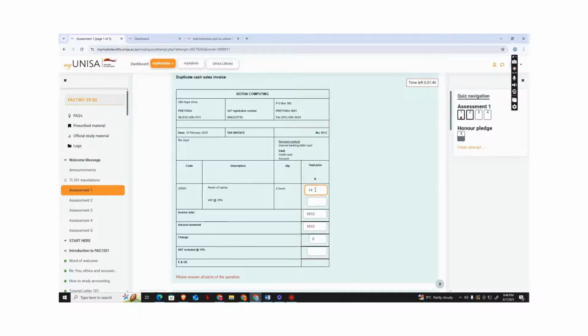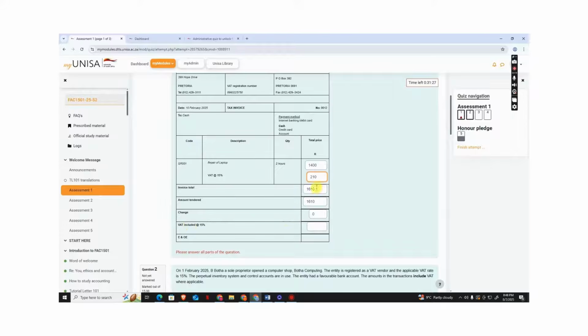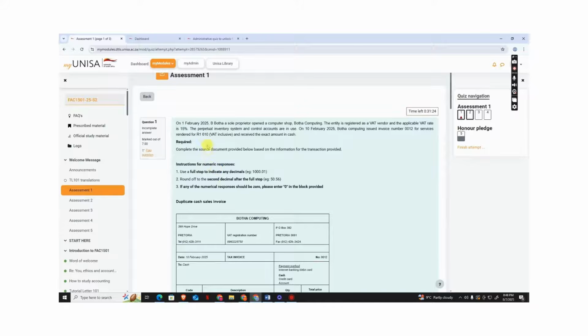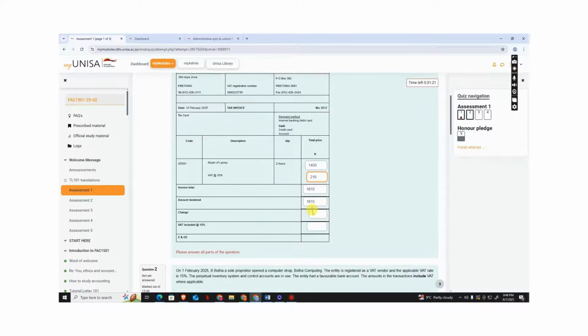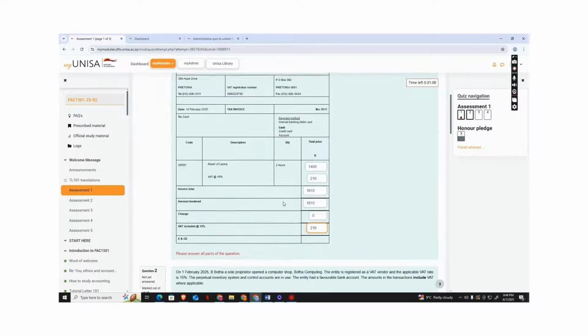And to get the VAT amount, you take the total amount minus the cost price, which will give you 210 for VAT. The question asks for VAT included, which was 210. That was the 210 included inside this amount, because the cost price was initially 1,400. When you add the 210, you get the 1,610. So we'll put the 210 as our VAT included. We're done with question 1.